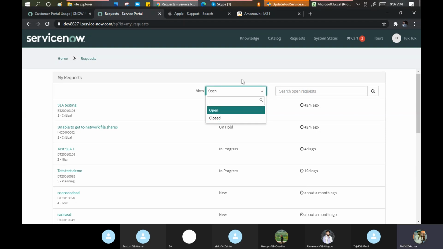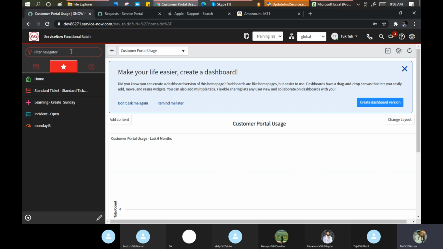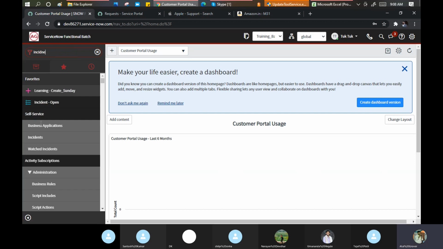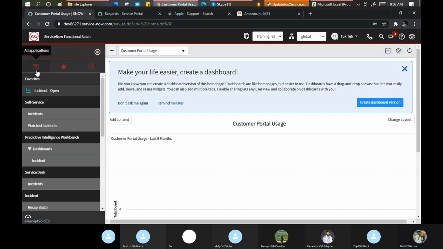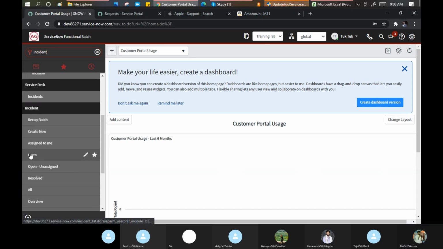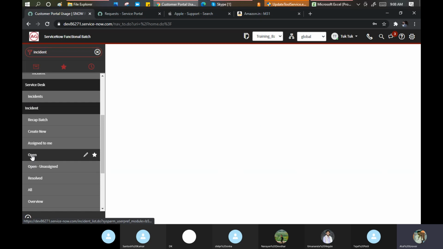Guys, these are the states which say that something is in progress, on hold. When this state will come, when your active is true, only then it will be available. Right? If I open any incident here, if I open a list view, when I click on the open, what does this open mean?